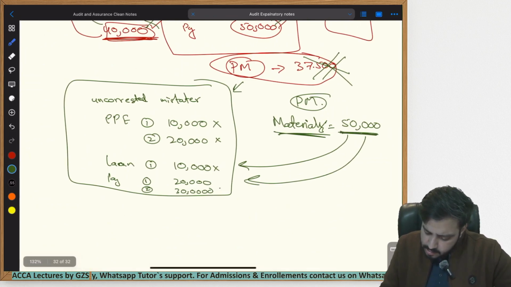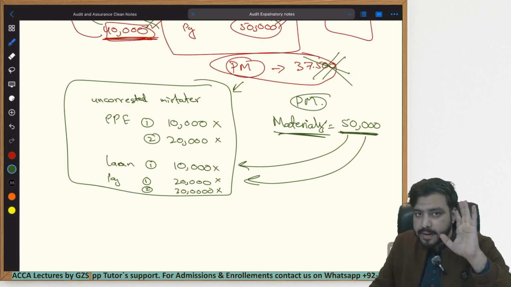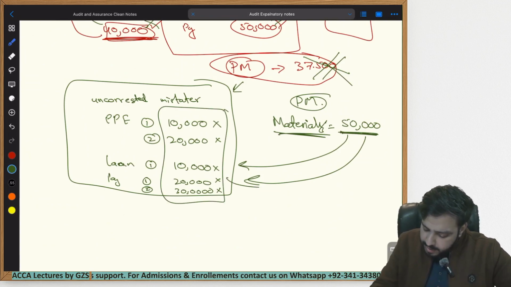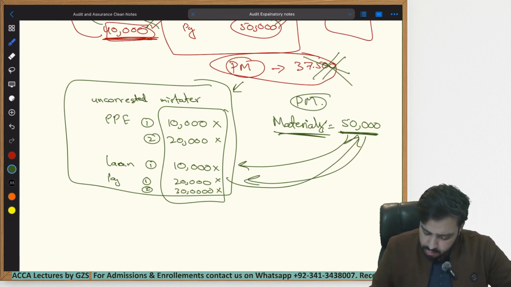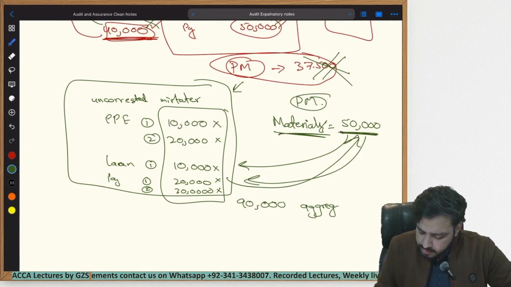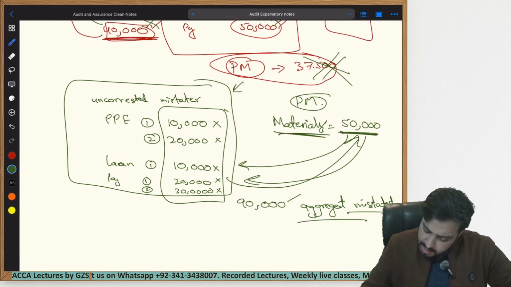In these cases, none of these amounts are above materiality. But now he will look at them in aggregate. He will aggregate them all and check whether all of these misstatements combined are above this materiality amount or not. The auditor will add all of these up. So 10 plus 20 is equal to 30, plus 10 is equal to 40, plus 20 is equal to 60, plus 30 is equal to $90,000 total aggregated misstatement right now, uncorrected within the financial statements. This aggregated misstatement is above materiality.